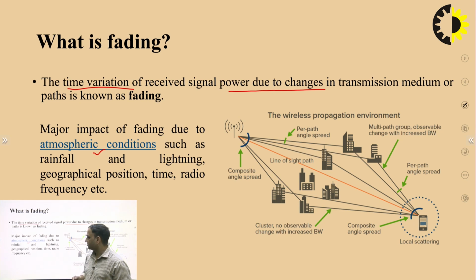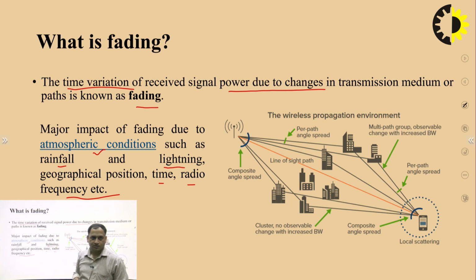Rainfall and lightning are also major factors. The second is the geographical position, time, radio frequency and many more. These are the factors which influence or reduce the signal strength due to fading.